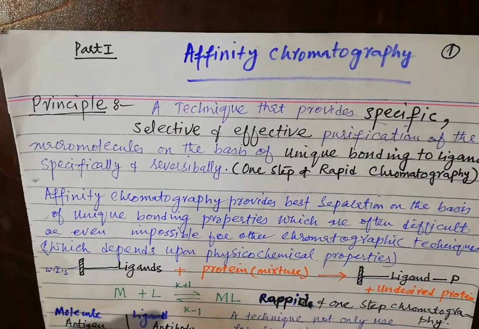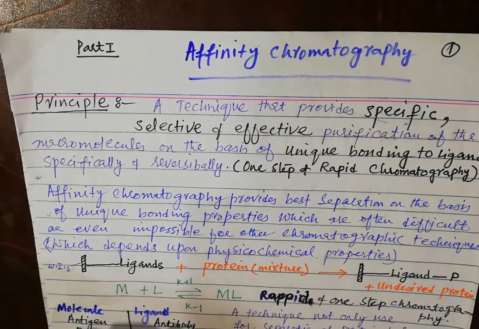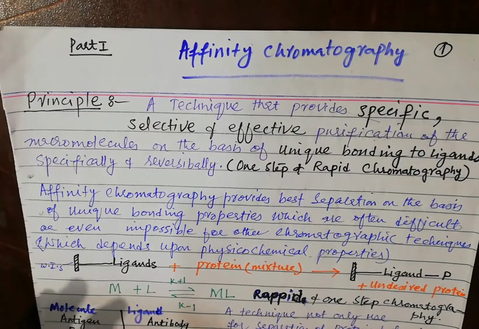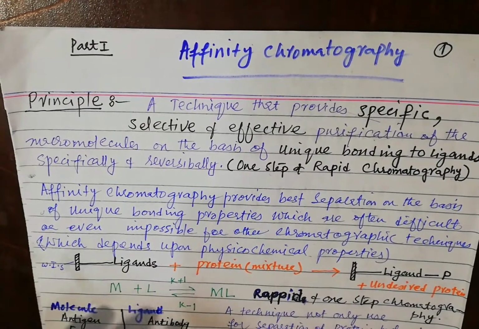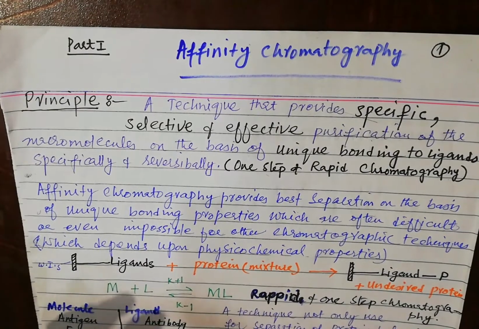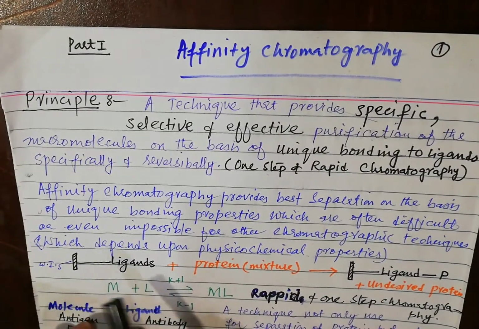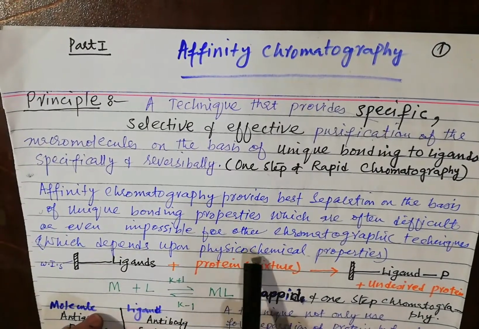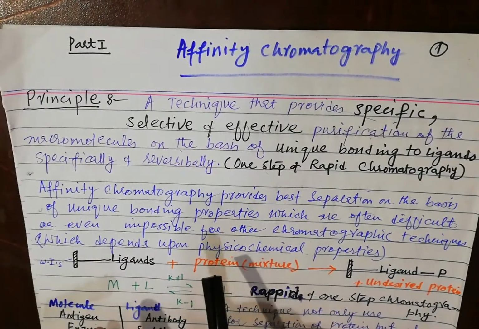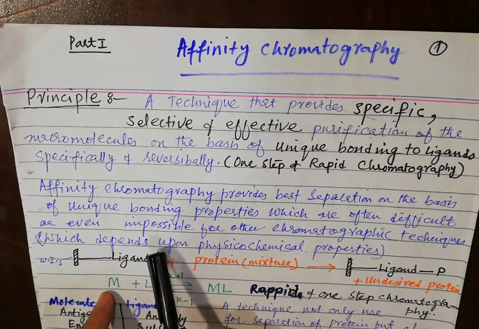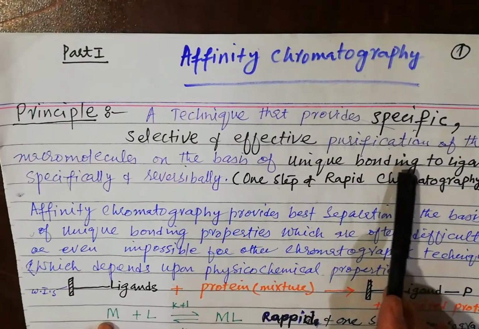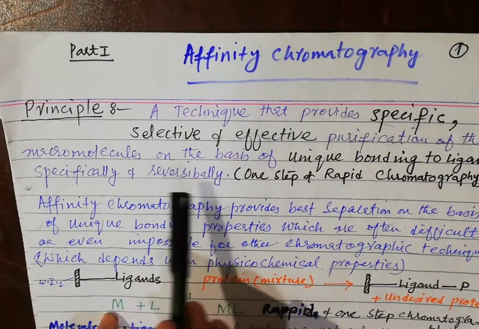Gel filtration and ion exchange chromatography differ from affinity chromatography, because they depend upon physico-chemical properties, whereas affinity chromatography is based on the unique bonding properties to the ligands, specifically and reversibly.